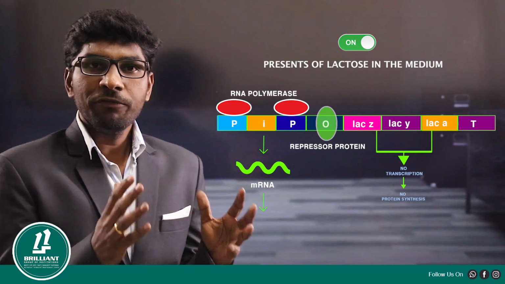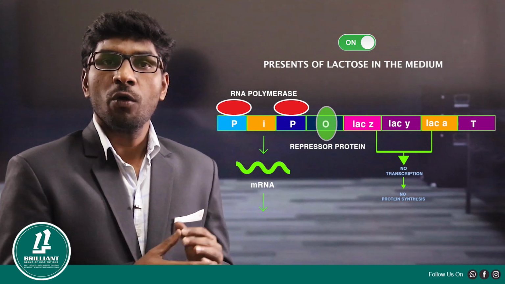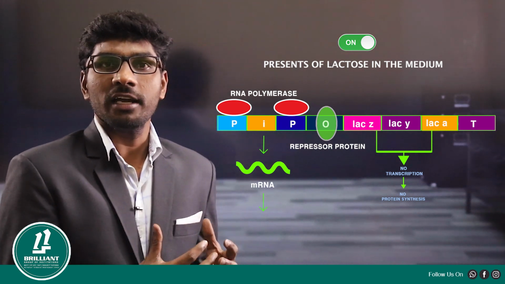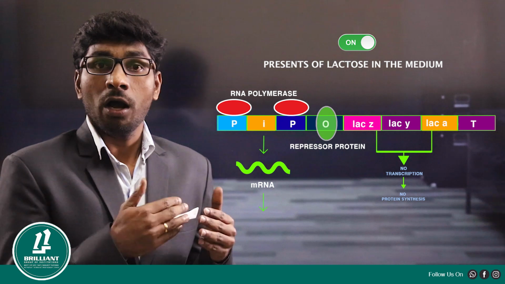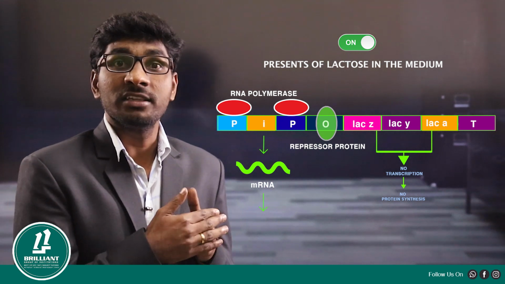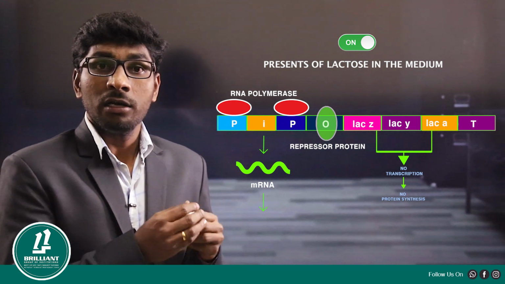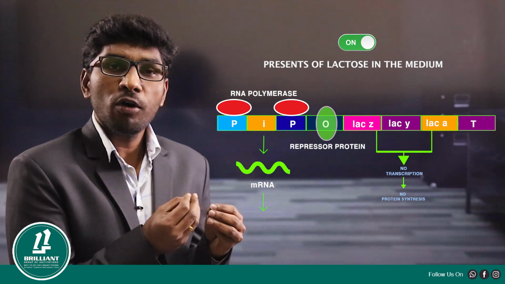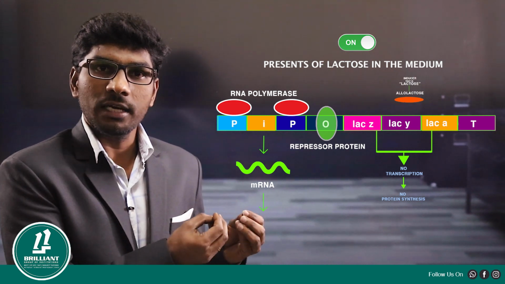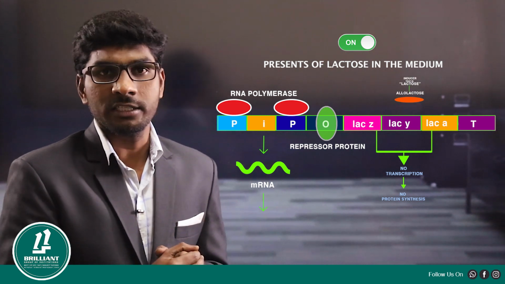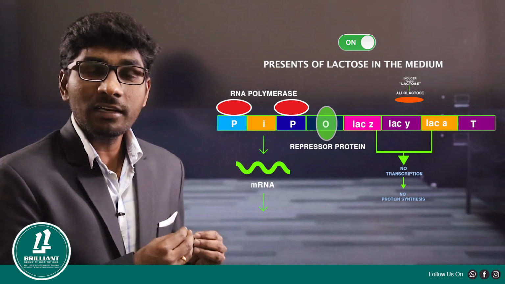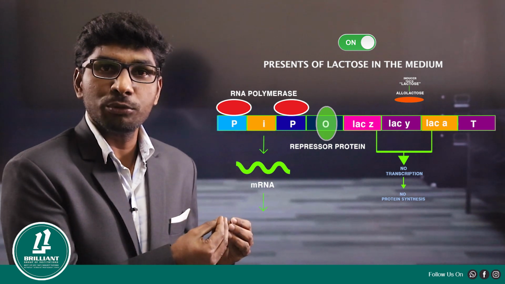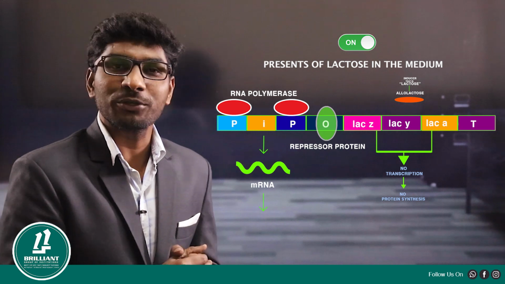Now, what makes the LAC operon turn on? If you take another scenario where lactose is present in a medium and glucose is absent, that time a small amount of lactose initially enters the bacterial cell, and that lactose converts into another form called allolactose.